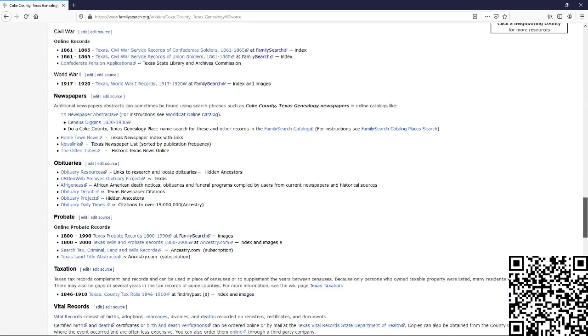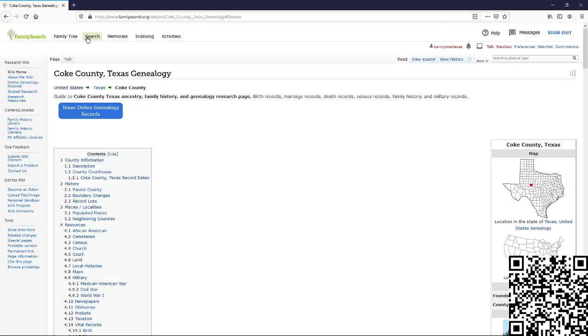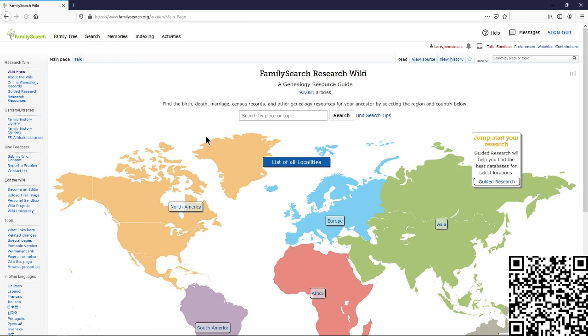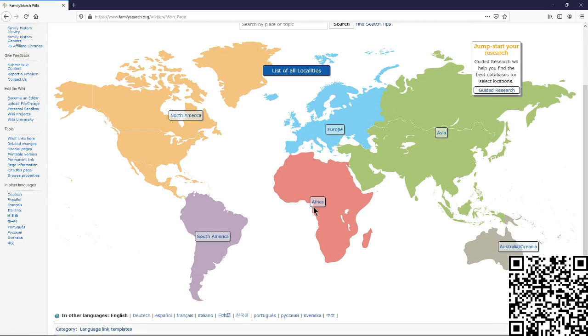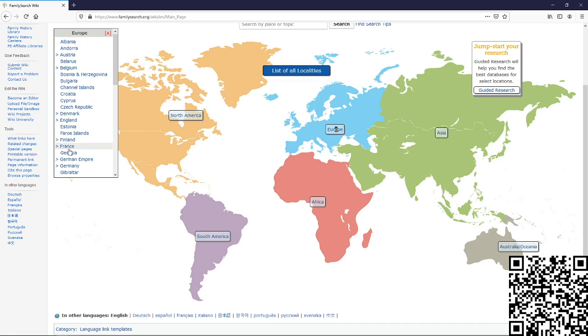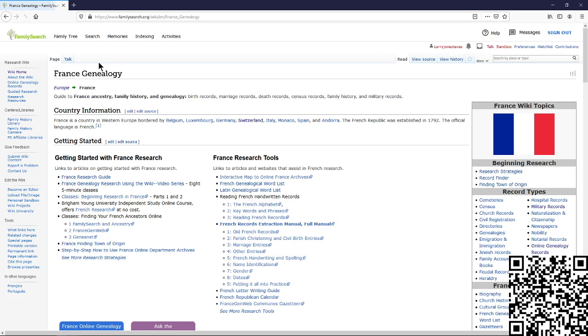It's a nice way of looking for information for anywhere in the world. So you just go to familysearch.org, click search, go to research wiki, and then you've got Europe, South America, Africa, Asia, Oceania. You have everywhere in the world, and then you can drill down. So like I said, if I picked Europe, I can pick countries in Europe. I can pick France. I can pick specific counties in France or France in general, and get the information that way.